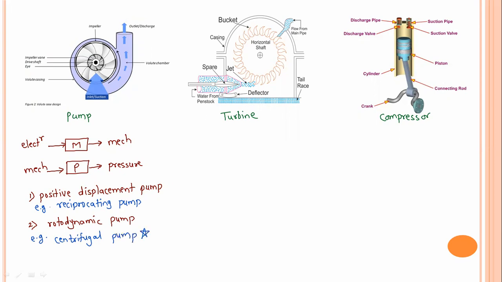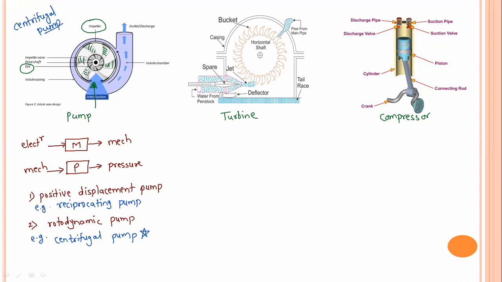The figure which I have shown here is a centrifugal pump. What are the different parts of it? You are having an impeller. See here, you are having an impeller, right? Then you are having an eye. These are the blades of the impeller. This is how the water is going to enter. This impeller is a rotating part. The drive shaft is connected to the motor basically. These are the vanes.